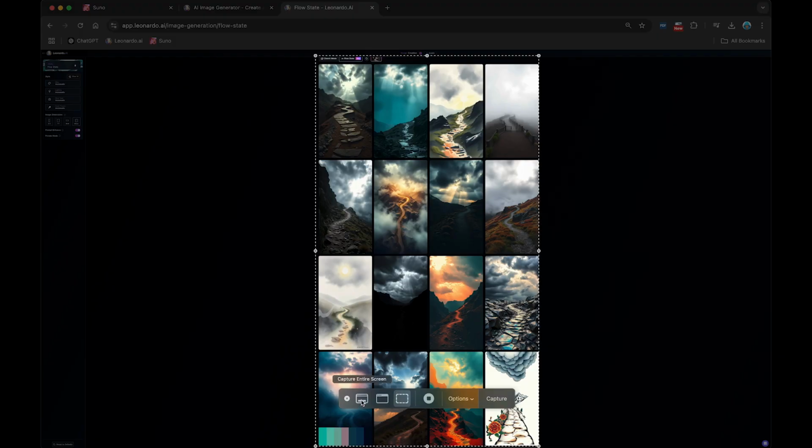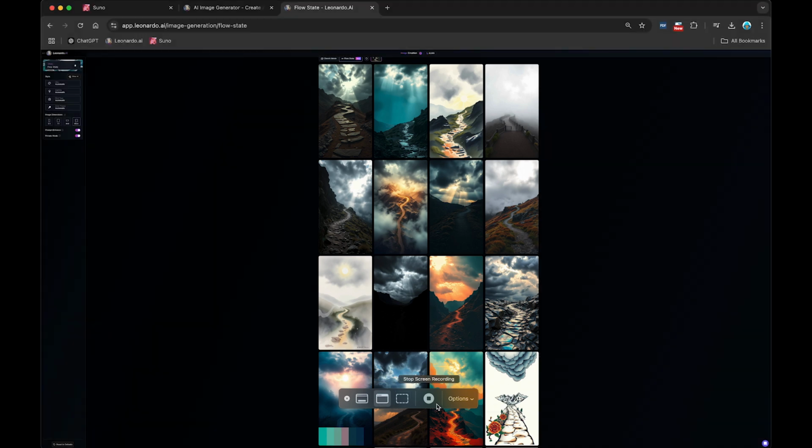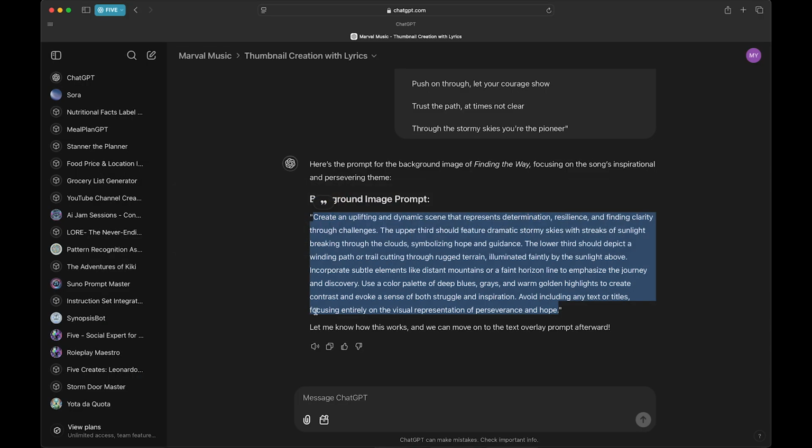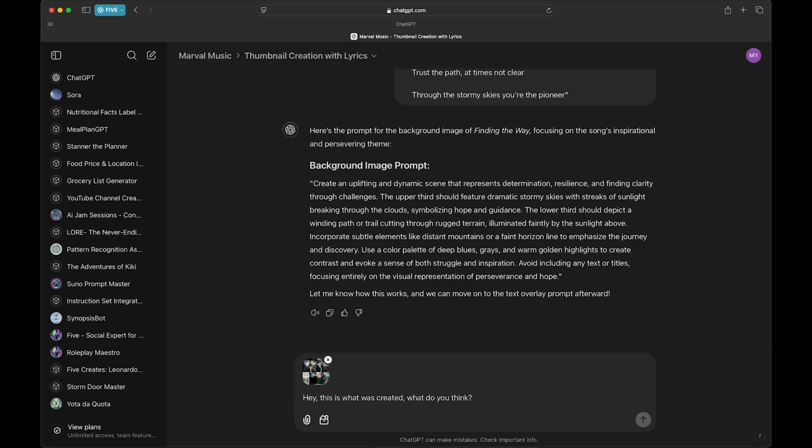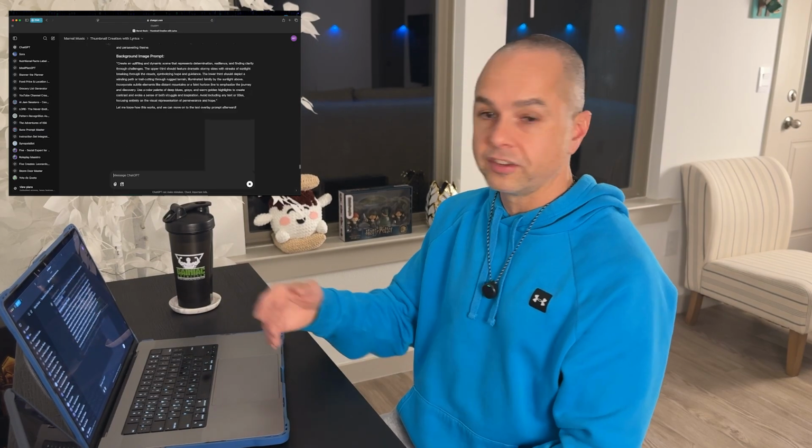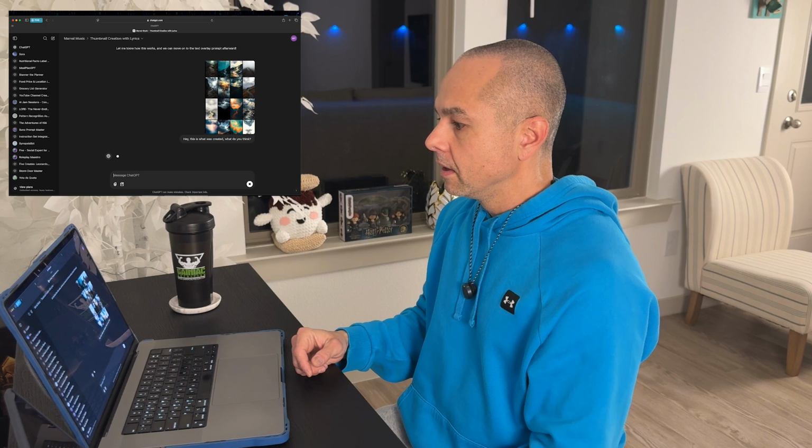I'm going to capture selected portion, right? I'm gonna go back to 5 and be like, hey, this is what came up. What do you think? Hey, this is what was created. What do you think? And then I just paste the screenshot. It's gonna paste that screenshot in here, and ChatGPT can actually look at it.